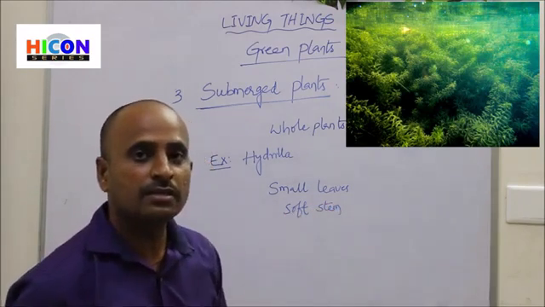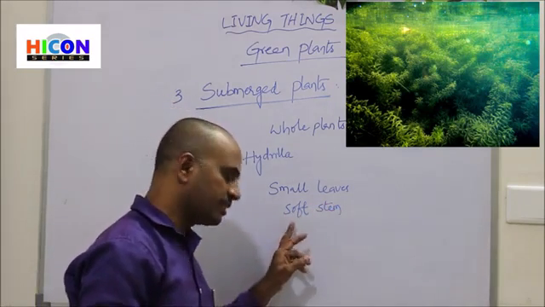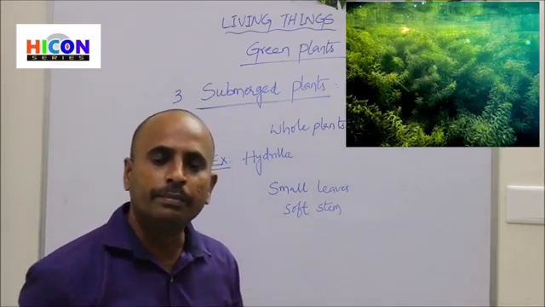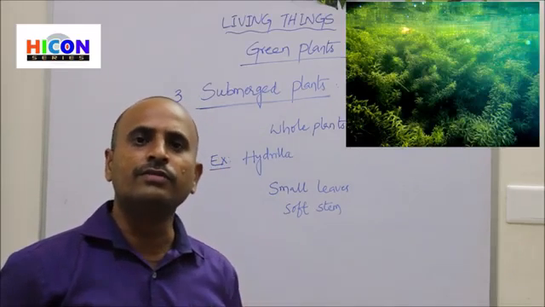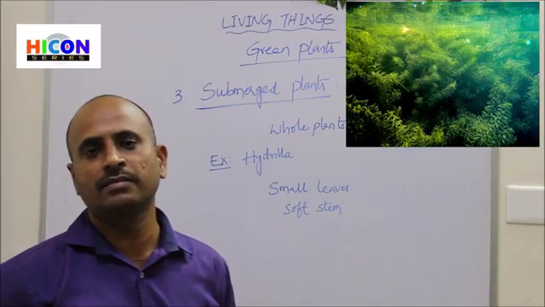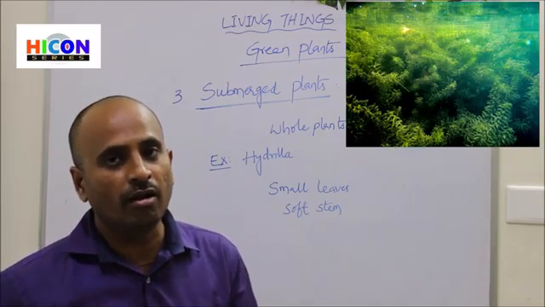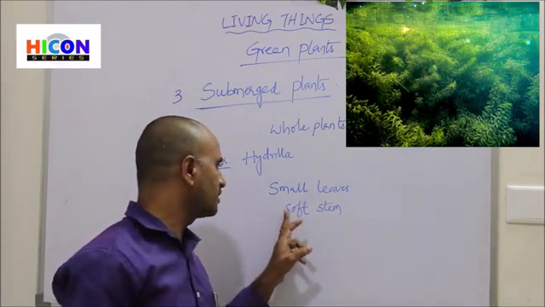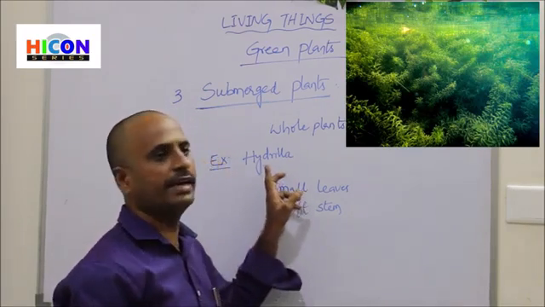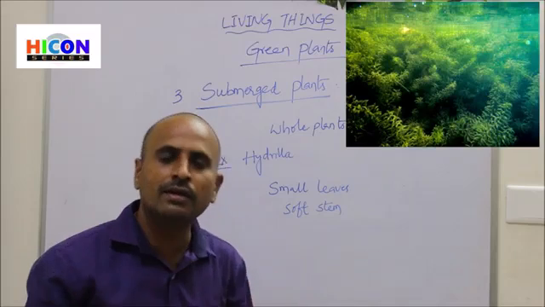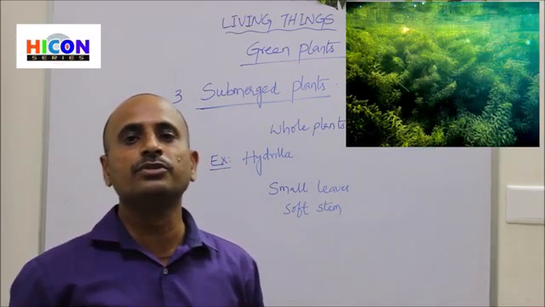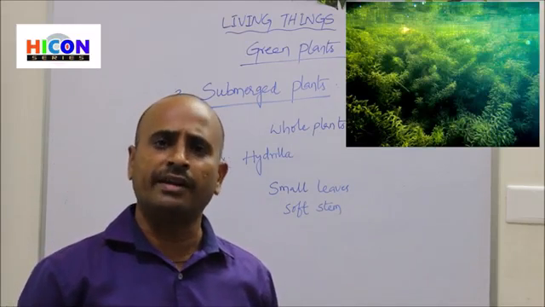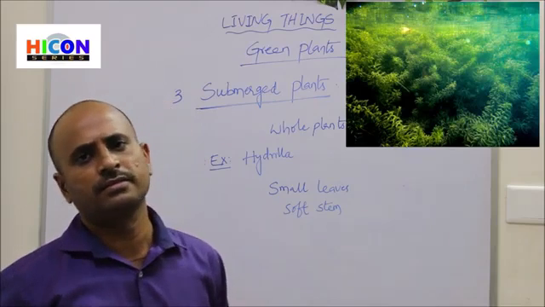Because the stem is flexible, it can bear the water waves and water currents, and it does not move along with the water. So this soft stem helps the hydrilla to bear the water currents produced in ponds or rivers or lakes.